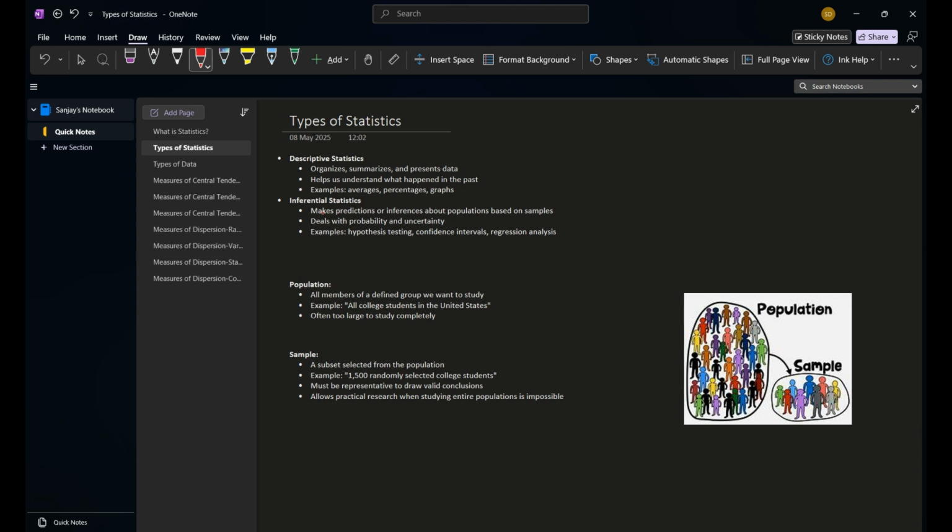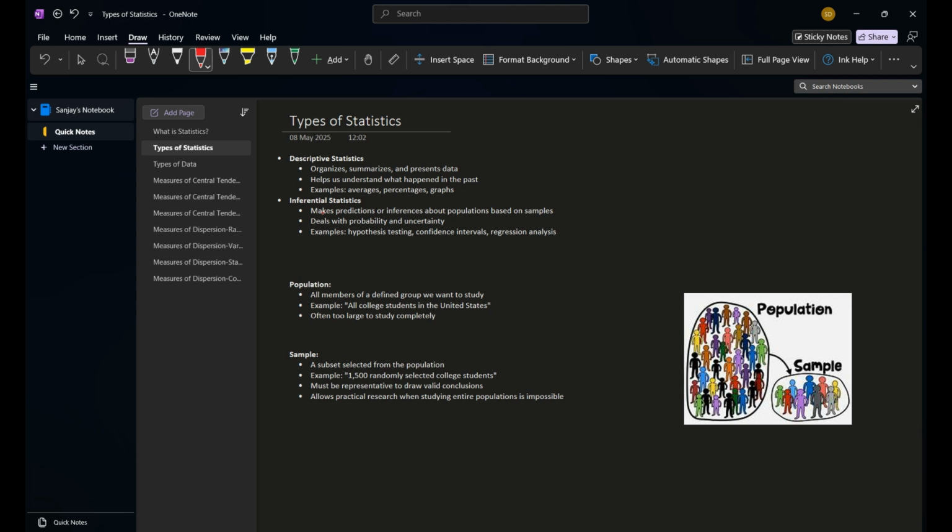We will be calculating the central tendencies, calculating the measures of dispersion, plotting the graphs, and analyzing the graphs and the data. All this, which relates to the study of data which has happened in the past, is called descriptive statistics. Like averaging, percentages, summarizing the data, organizing the data, it all comes under the umbrella of descriptive statistics.